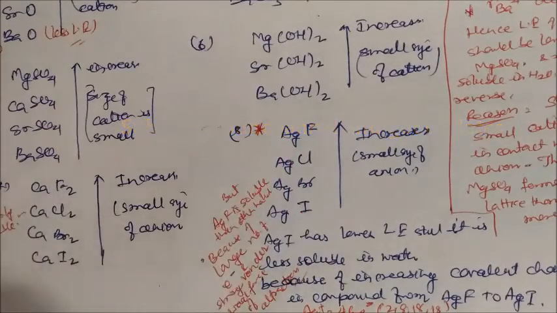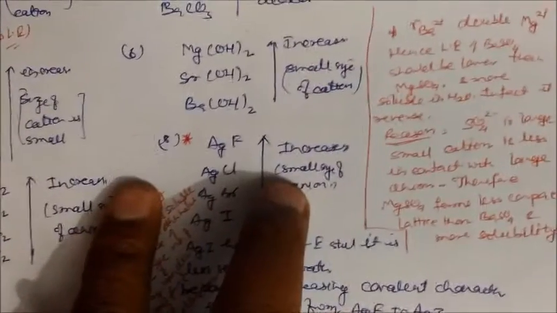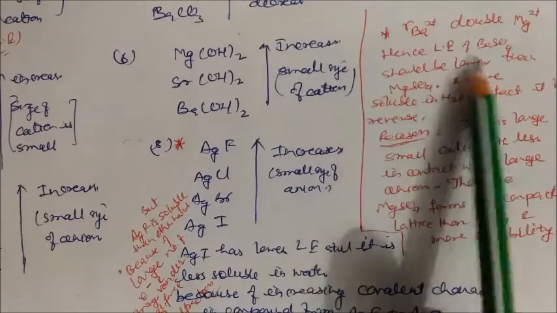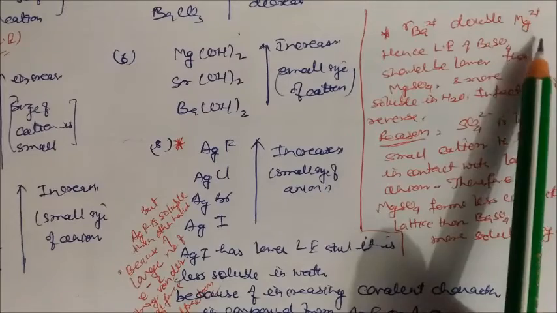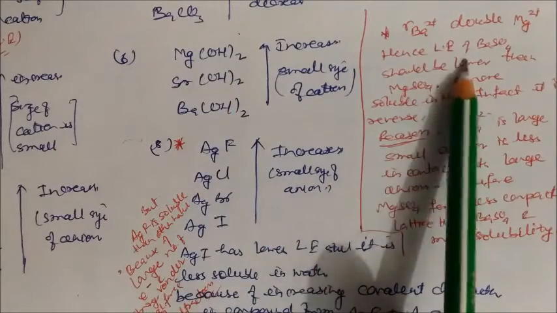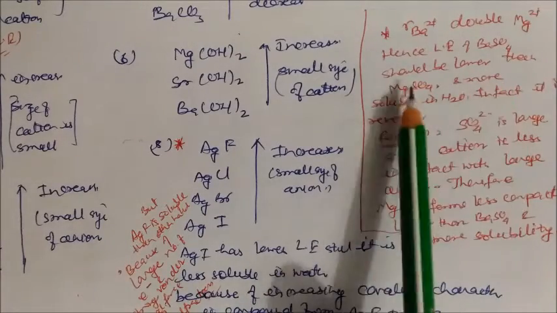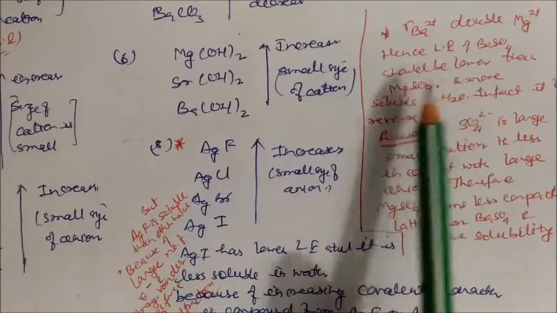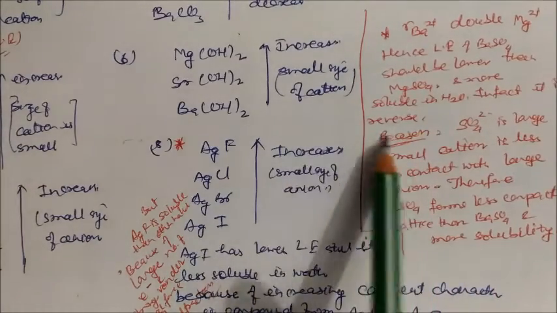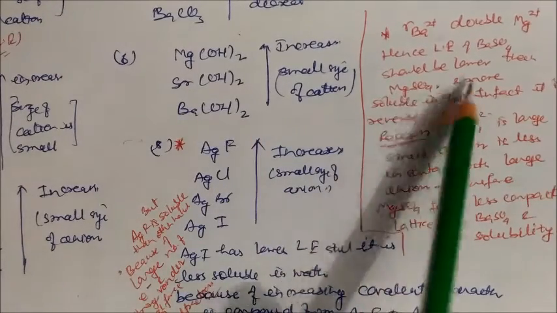Now one more thing: if you see carefully, I have written one small note. In this case, the radius of the barium ion is double that of the magnesium ion. So the lattice energy of barium sulfate should be lower than that of magnesium sulfate, and it should be more soluble in water. But in fact it is reverse. Magnesium sulfate is more soluble in water.